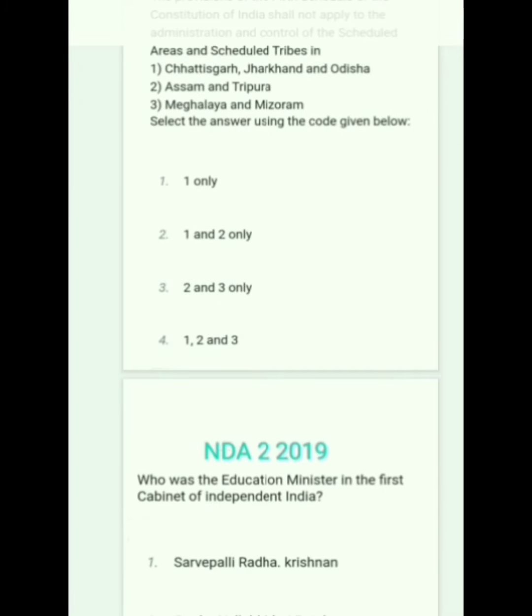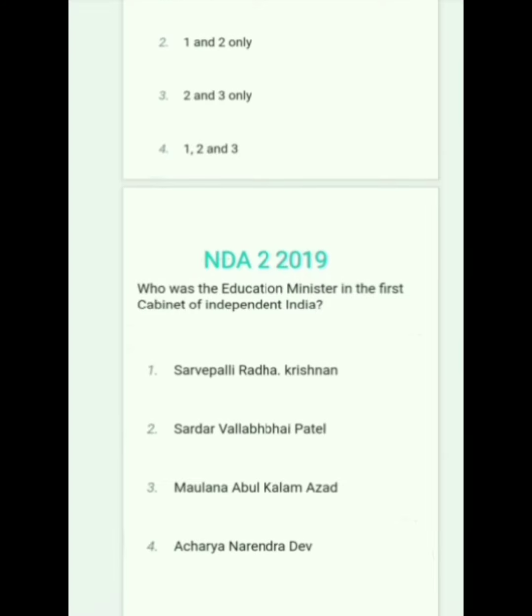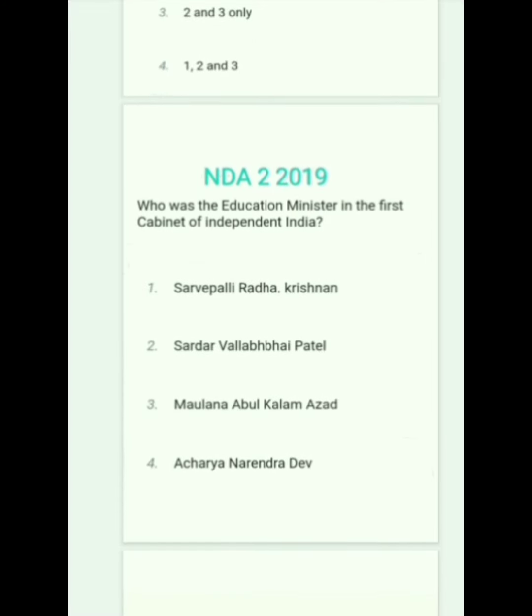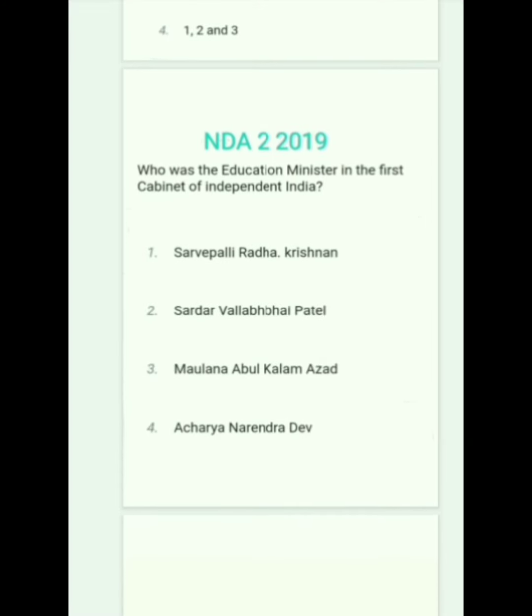Next question. Who was the education minister in the first cabinet of independent India? First is Maulana Abul Kalam Azad, option 3. Sardar Vallabhbhai Patel was the Home Minister of India. Served as the first Vice President.